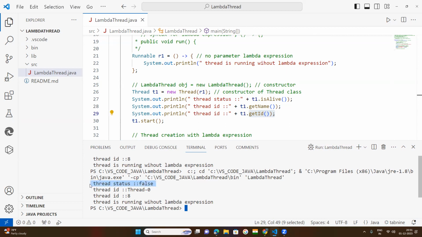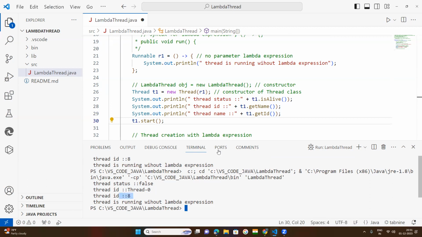This is the thread status, whether the thread is alive. Alive means the thread is running. Status false means not active. This is the thread ID, and this is the thread name. Always the thread name will be with a number.